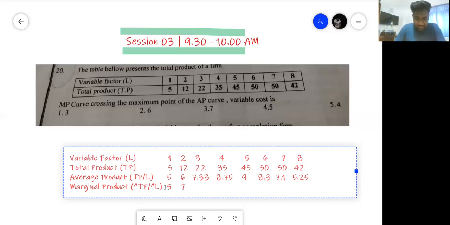The third person, the output of 12 became 22, so the marginal product there is 10. The fourth person, 22 became 35, that's 13. 35 became 45, that's 10. 45 became 50, that's 5. 50 became 50 itself, 0. 50 became 42, a minus 8. Okay, so now what is the question?